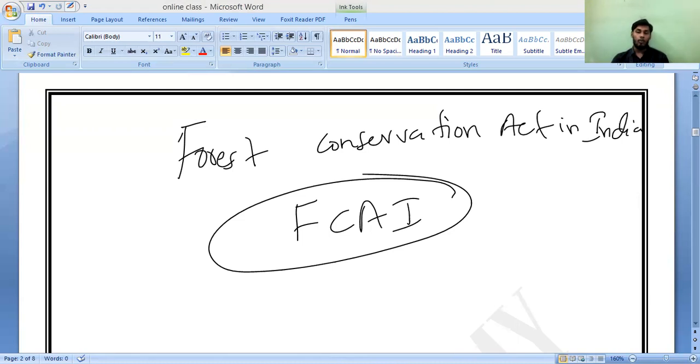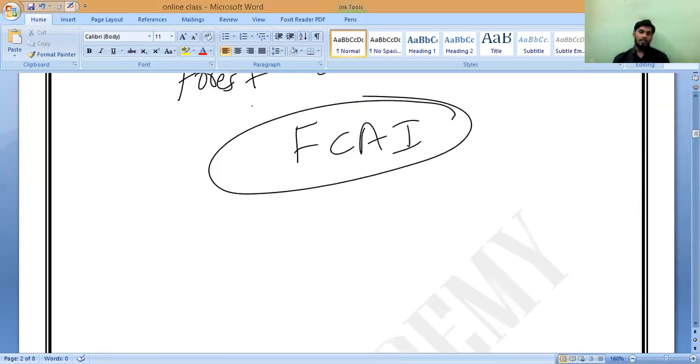They are trying to provide the minimum needs for them. Do you understand? Yes, sir. What will this Forest Conservation Act in India do? So you can write the aim or the purpose of this FCAI.